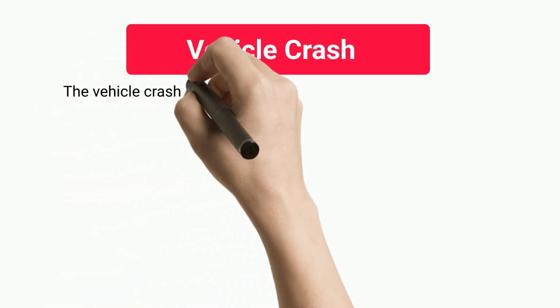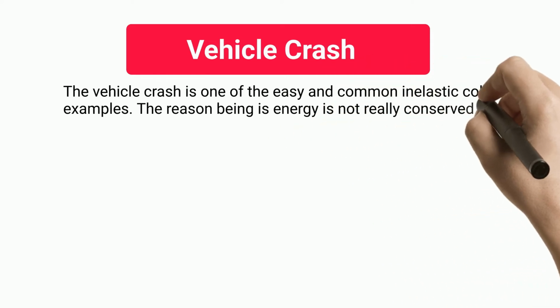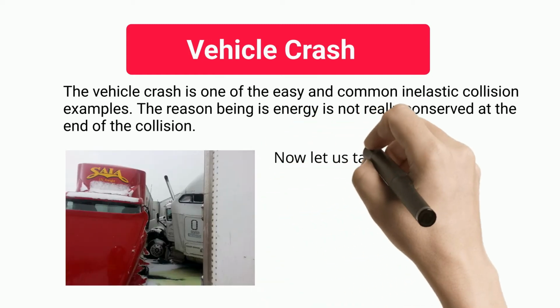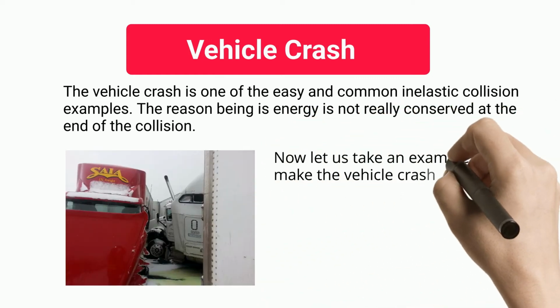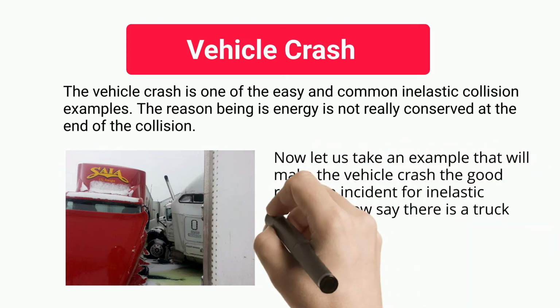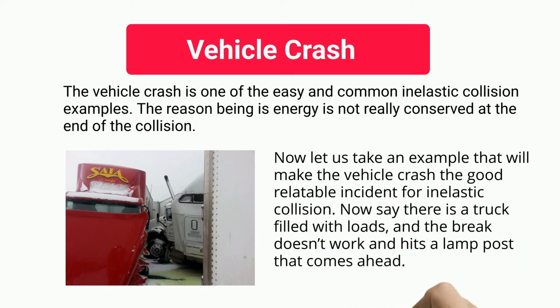Vehicle crash. The vehicle crash is one of the easy and common inelastic collision examples. The reason is that energy is not really conserved at the end of the collision. Now let us take an example that will make the vehicle crash a good relatable incident for inelastic collision. Say there is a truck filled with loads, and the brake doesn't work and it hits a lamp post that comes ahead.